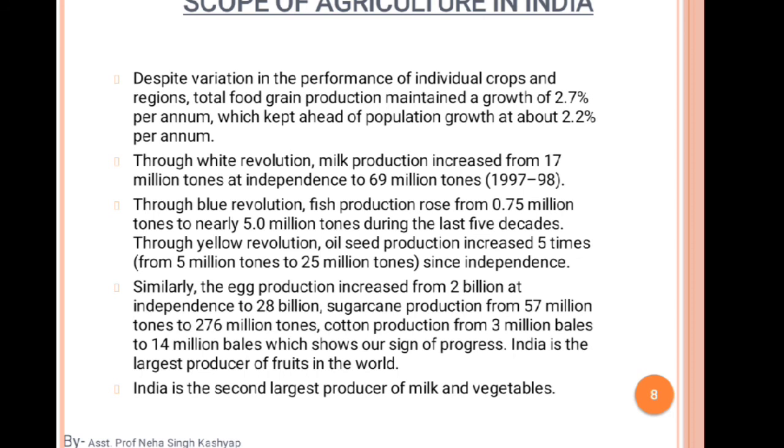Okay, so increased from 2 billion at independence to 20 billion, sugarcane production from the 50. So these are data. Okay, they are not rocket science to understand. The data is not exact, the data is approximate, it will change year by year. Okay, so this is the basic knowledge for agriculture, because we are studying the principles of agronomy. So before we understand the core agronomy, we need to understand the basic terminology, some basic ideas for studying.